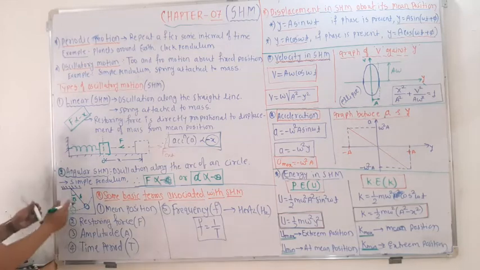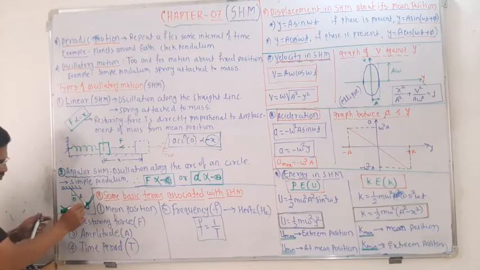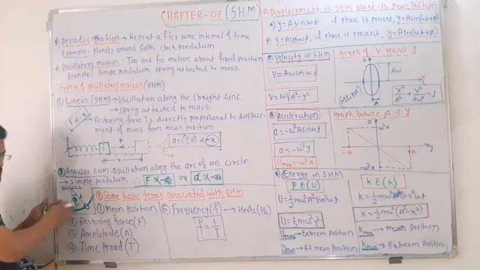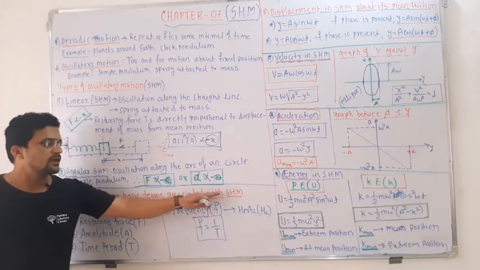Next, it is shown here. Okay, there is a pendulum. If it is placed over here and released, it will move in the form of an arc, not a straight line, covering a certain angle theta. So this is angular displacement, how much it is displaced by an angle.